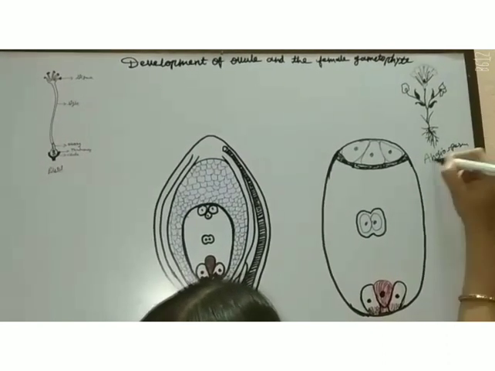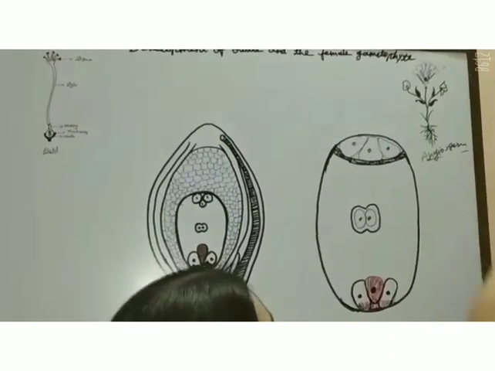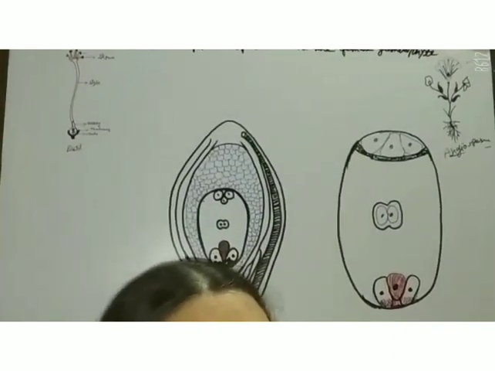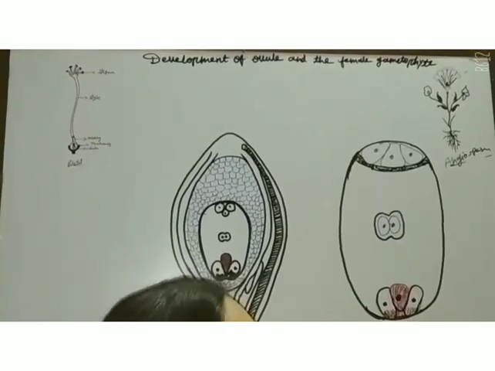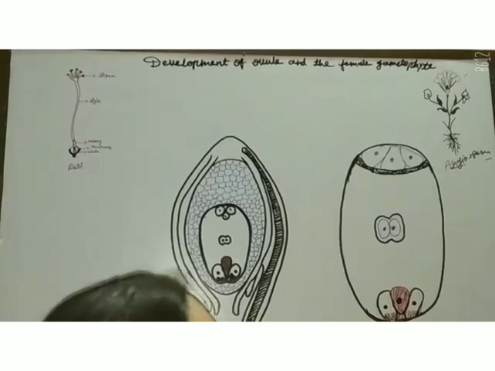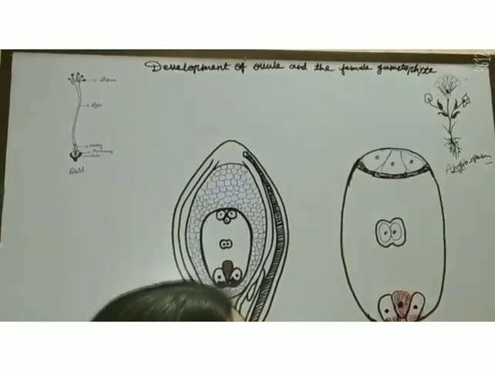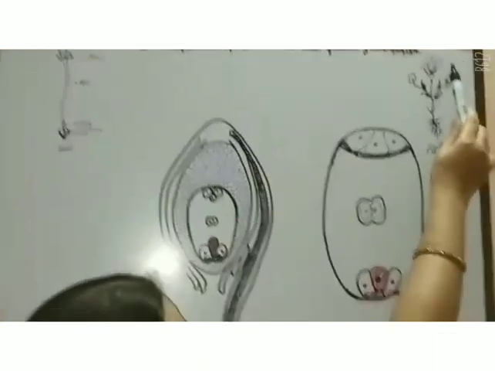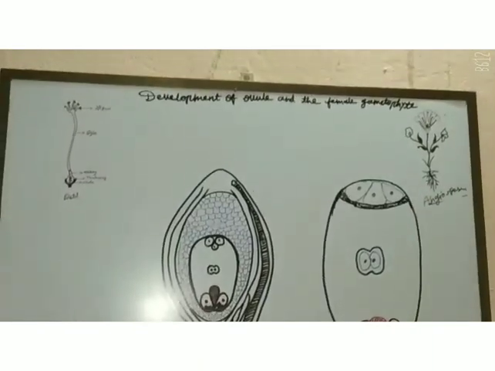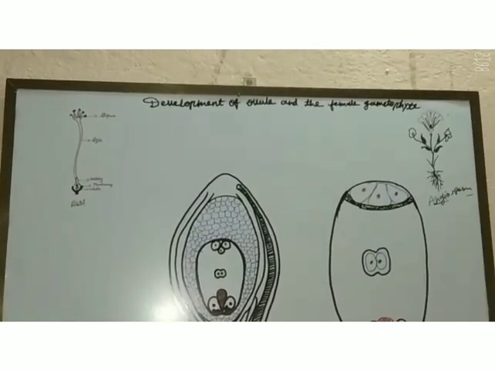Angiosperms are the group of plants which produce flowers as a reproductive organ, and it is a modified shoot that I have already explained to you. Angiosperm plants only produce flowers, and this flower is the reproductive organ which bears the organs for the production of reproductive units such as the male and female gamete.